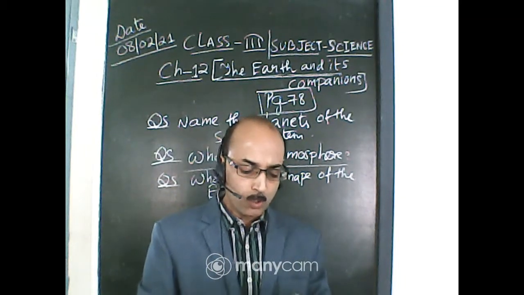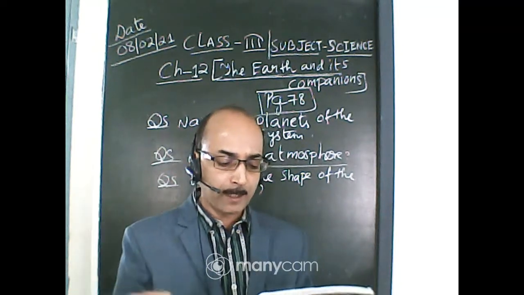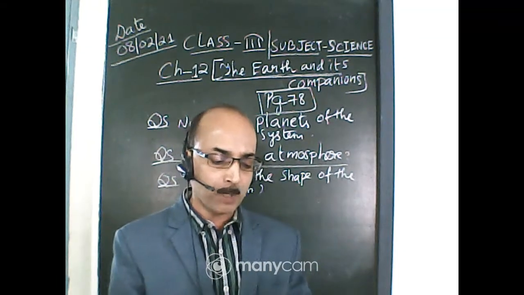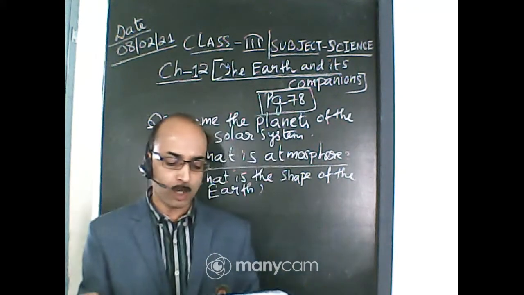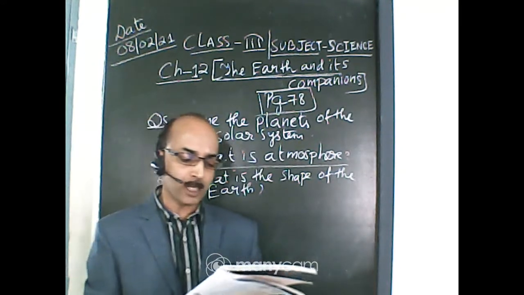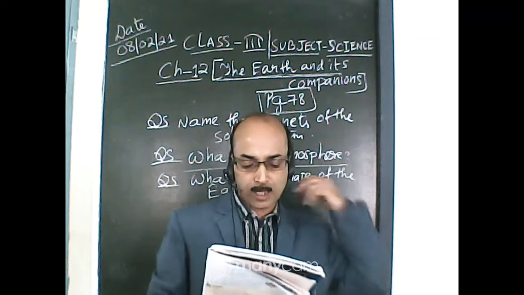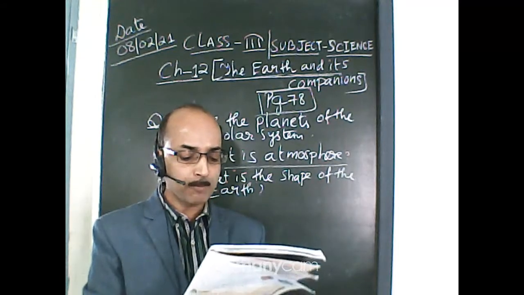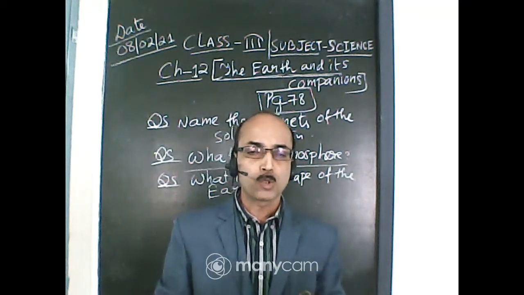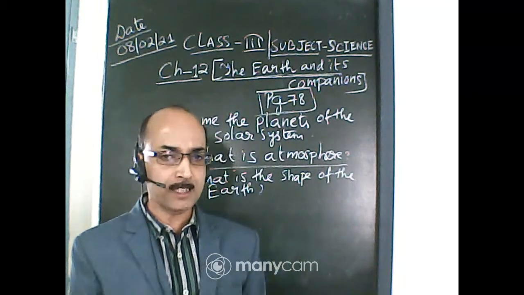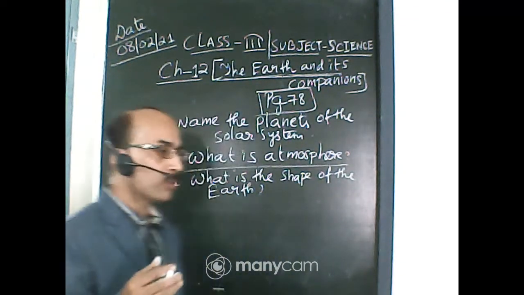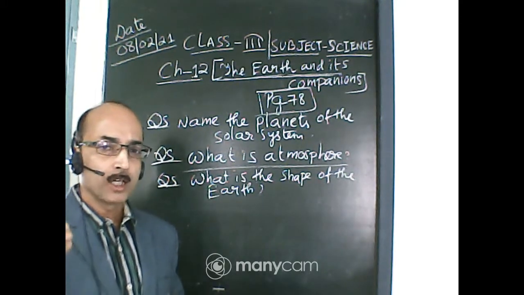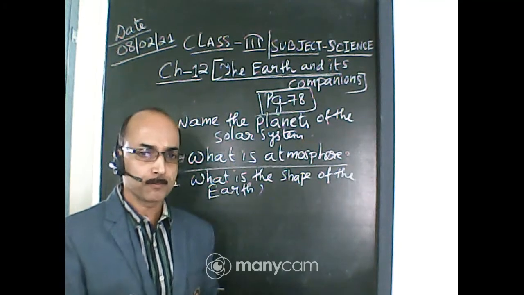So when a ship is sailing away from the seashore, its lower part disappears first and the top part is the last to disappear. This is because the ship is sailing on a curved surface of the earth and not on a flat surface. Remember, we also have a photograph of the earth taken by astronauts from a spaceship. So the astronauts who have gone to space have taken the photograph of the earth from the spaceship, and it also looks like the earth is round in shape.